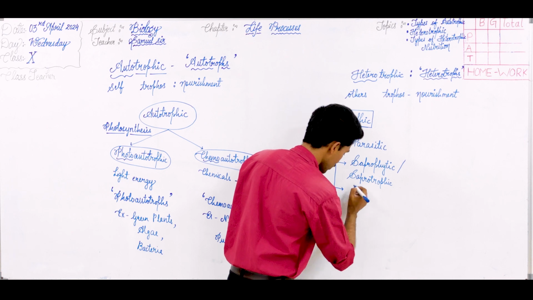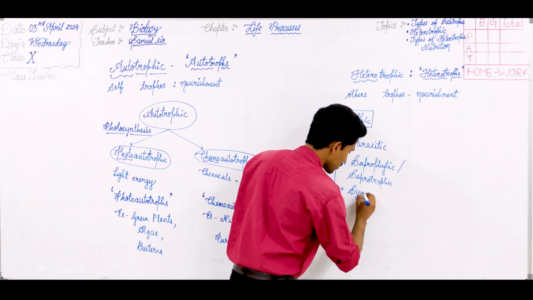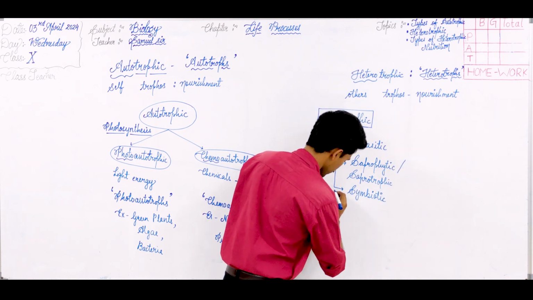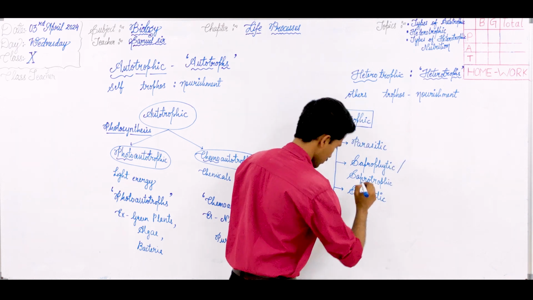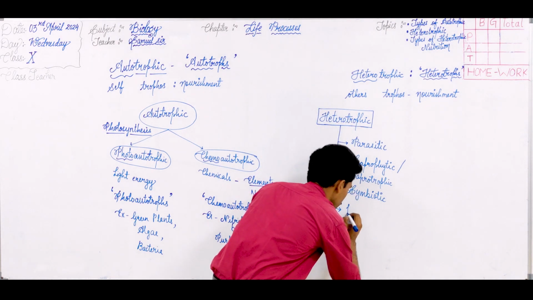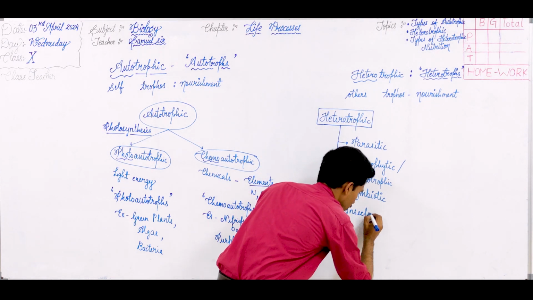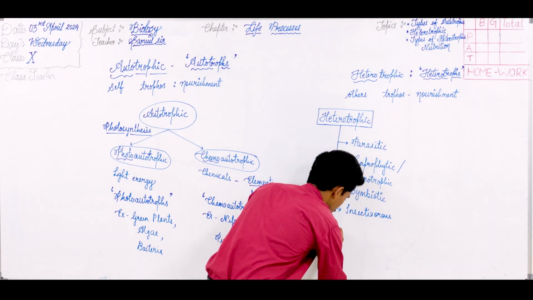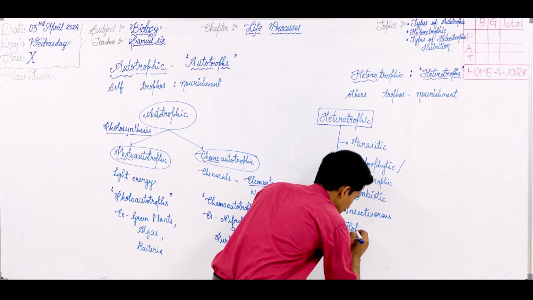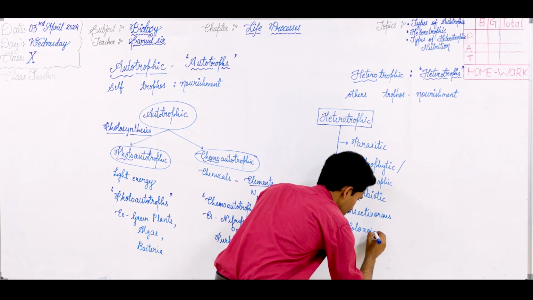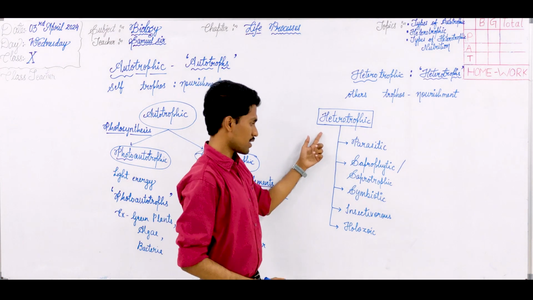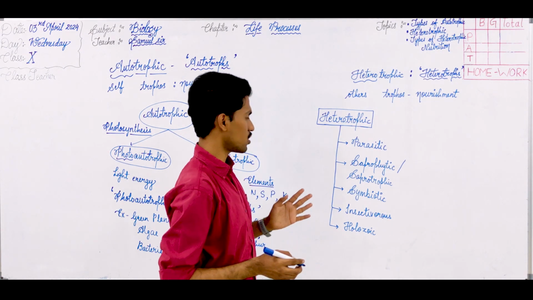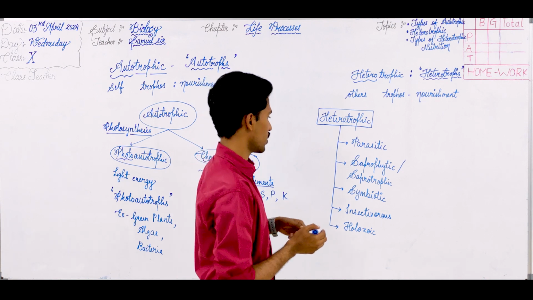Similarly, symbiotic mode of nutrition, insectivorous mode, and not forgetting something new, that is Holozoic mode of nutrition. As you can notice, the 5 types of heterotrophic mode of nutrition are as follows in front of you.